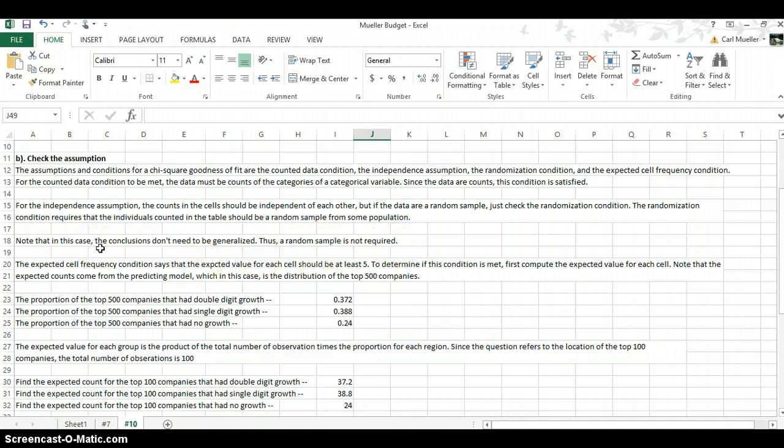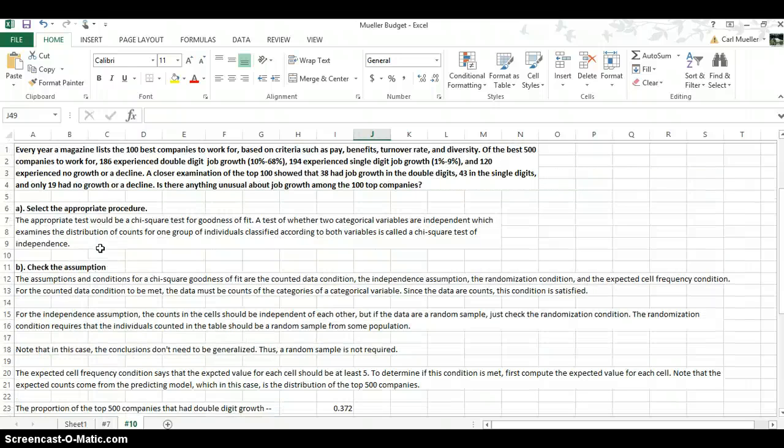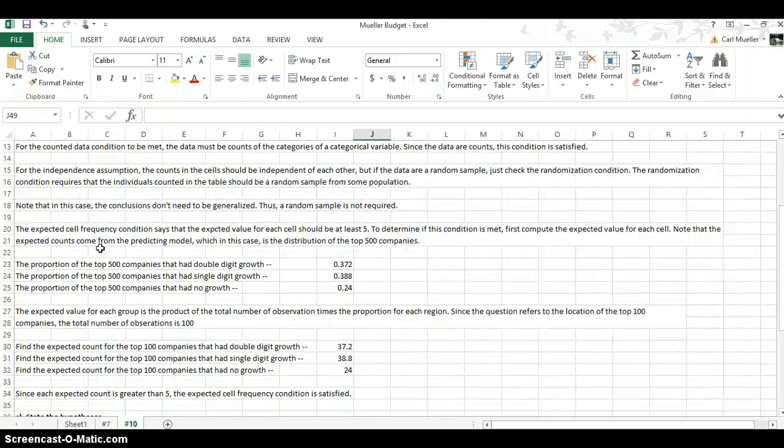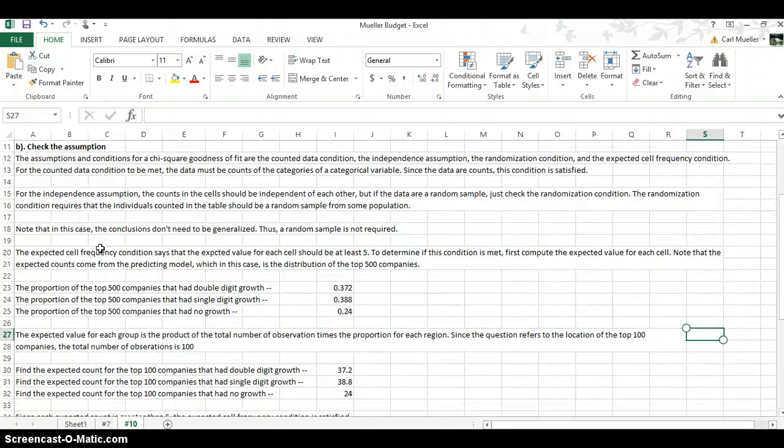So what does that mean? When it says that the conclusions don't need to be generalized, it's that we're just ascertaining anything unusual. We're not necessarily comparing a random sample to this. We're actually comparing the top 100. There's nothing random about it.